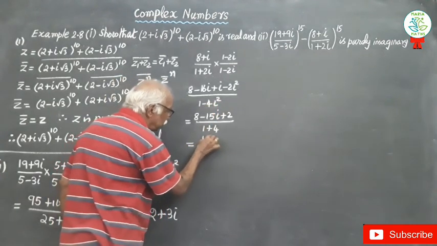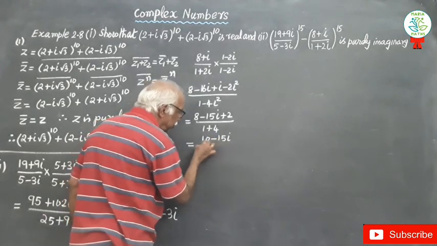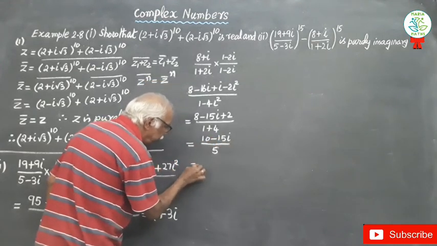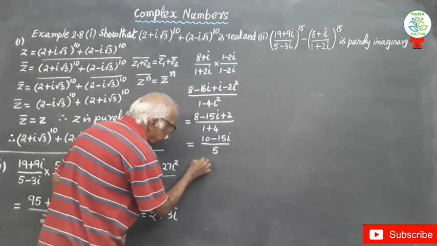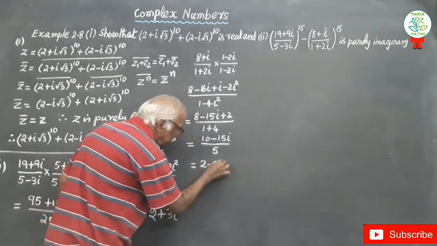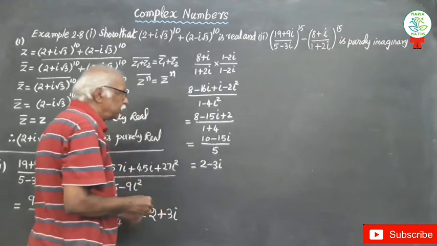Equal to 10 − 15i by 5. If we divide, 2 − 3i.